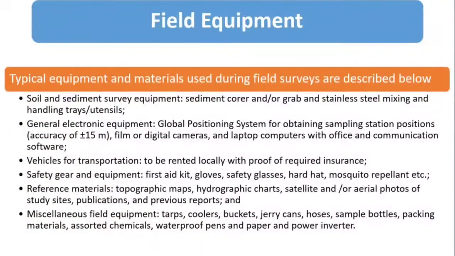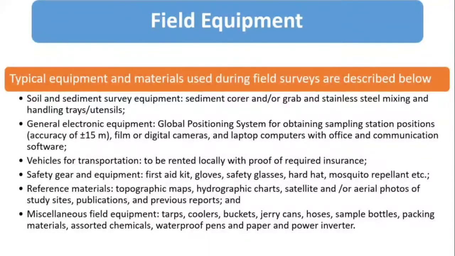Then field equipment. We have different types of field equipment, like soil and sediment survey equipment, such as sediment cores, grab samplers, and stainless steel trays and utensils for mixing and handling. Then electronic equipment like the GPS for latitude and longitude.